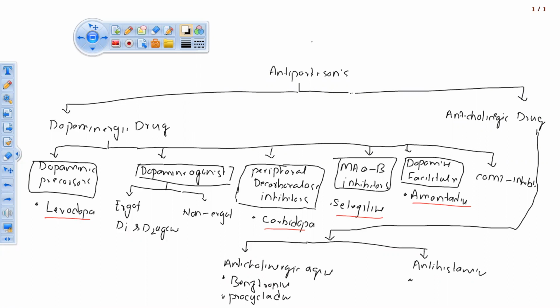So this will help. I already said that the classification is very big. So many drugs are there from different classes and different categories of anti-Parkinsonism, from dopaminergic drugs and anticholinergic drugs. Here in this lecture, I am giving the examples of only those drugs which are given by the university in your syllabus.